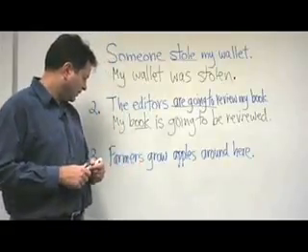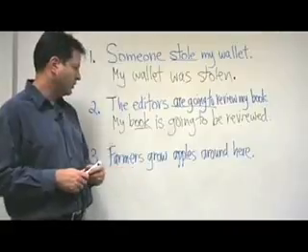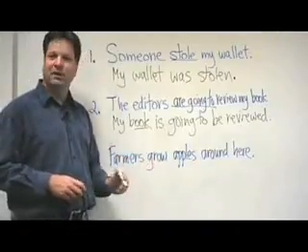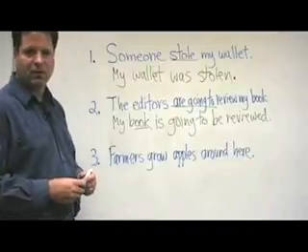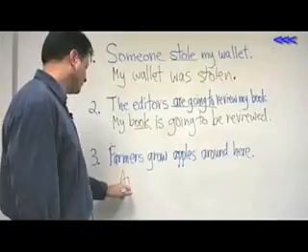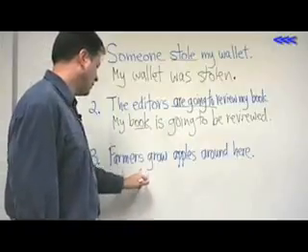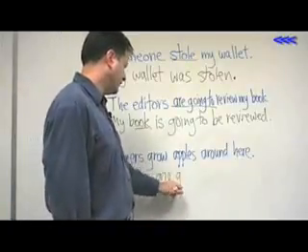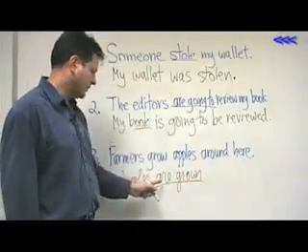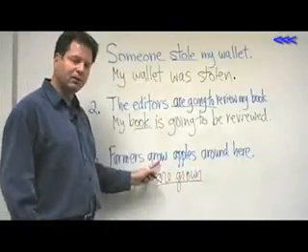All right, for example, and that holds true in number 3 as well. The example here, farmers grow apples around here. Probably that sentence wouldn't be used because we would use the passive there. So we'd say apples are grown, and you might ask, why are we using that passive like this? Grow is the simple present.